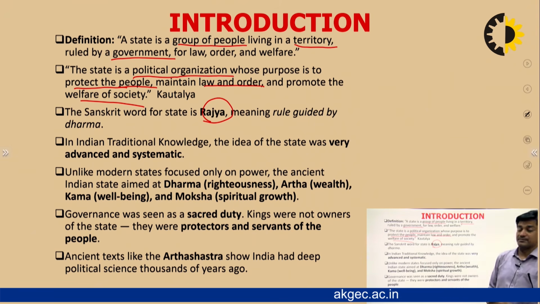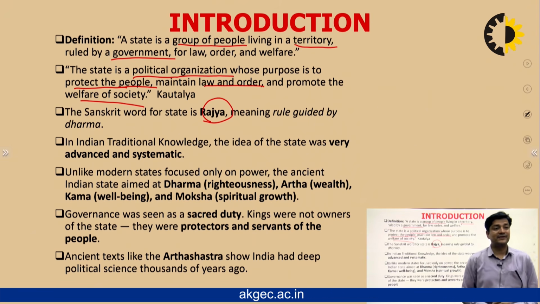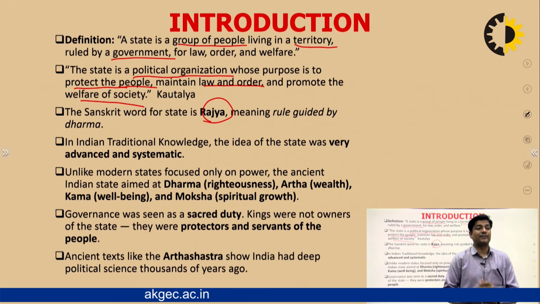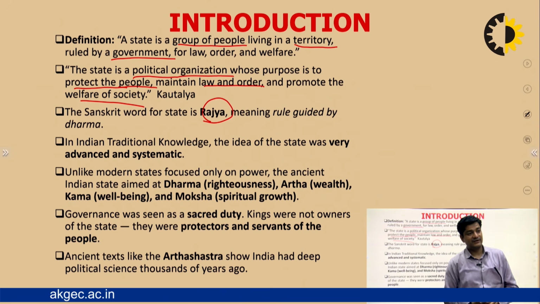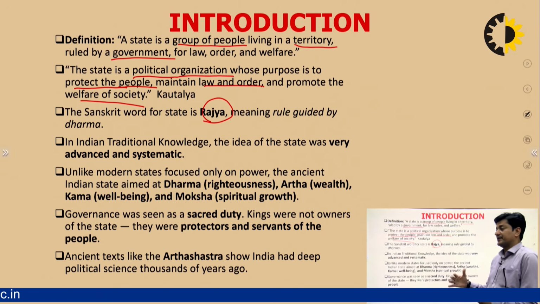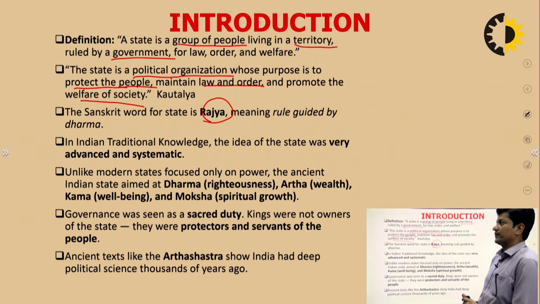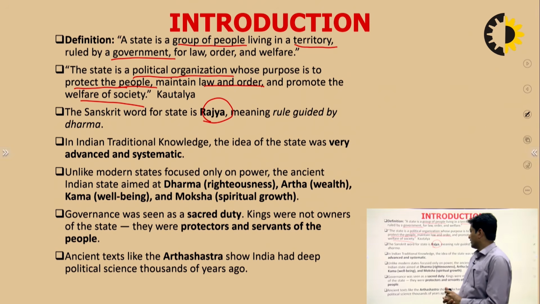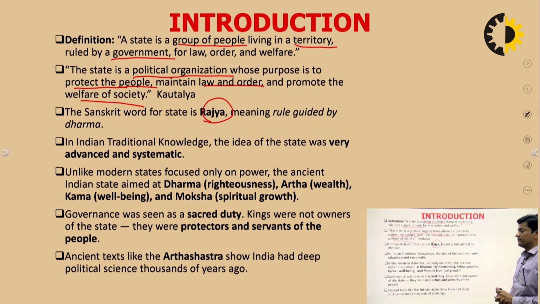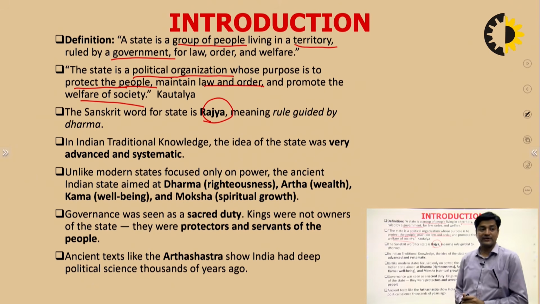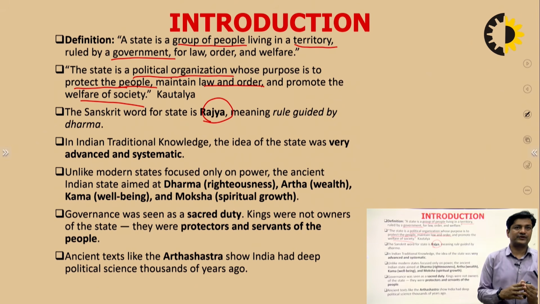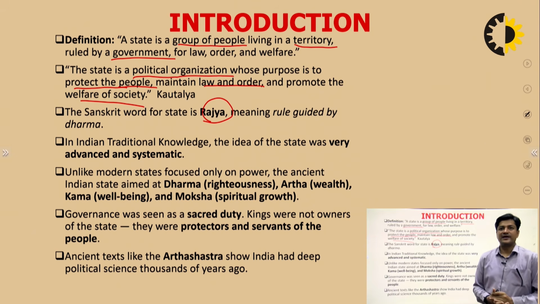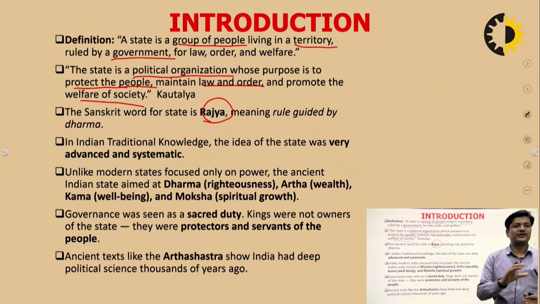to rule guided by the dharma. So the ancient meaning was seen from the dharma part. Performing the dharma, guiding the state with the help of dharma, was considered the meaning of state. In Indian traditional knowledge, the idea of a state was very advanced and systematic. We see the meaning of a state from the point of view of how beautifully the state is guided with the help of dharma. Dharma, that is following the righteous path, the right path you can say.